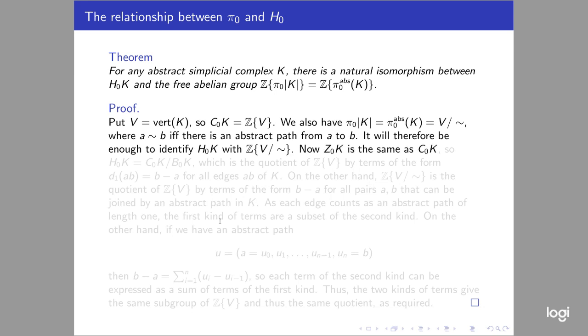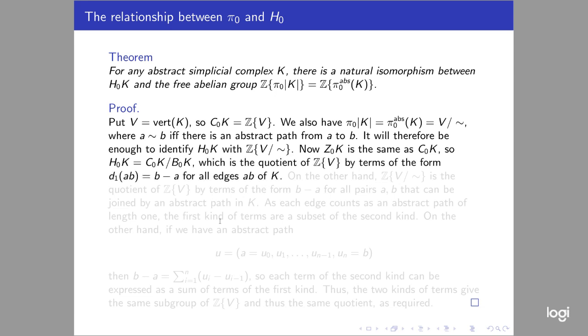Remember, H0(K) is Z0(K) mod B0(K), so we need to understand those two things. Z0(K) is the kernel of the boundary map D from C0(K) to C minus 1 of K, but C minus 1 is just 0, so Z0(K) is the same as C0(K). So H0(K) is just the quotient, C0(K) mod B0(K).